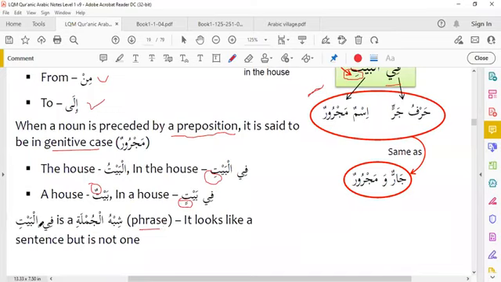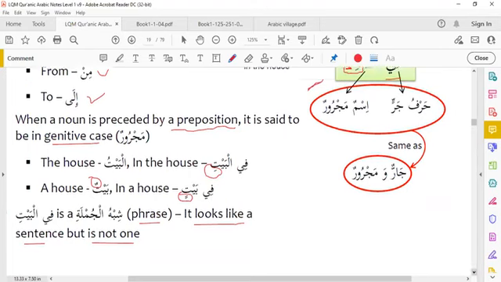Fil bayti is a phrase, it is not a sentence. It looks like a sentence, but it is not one. It is only a simple phrase.